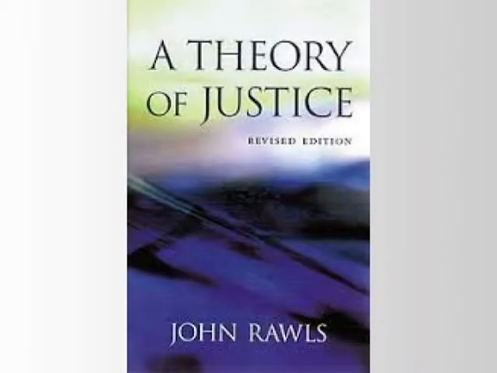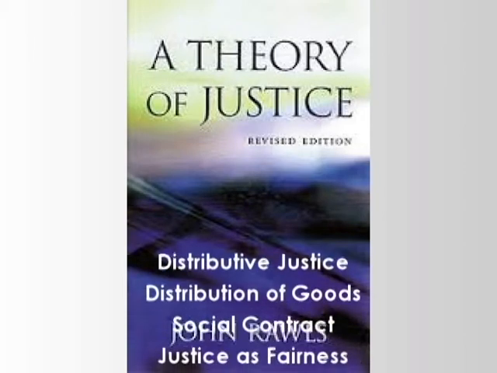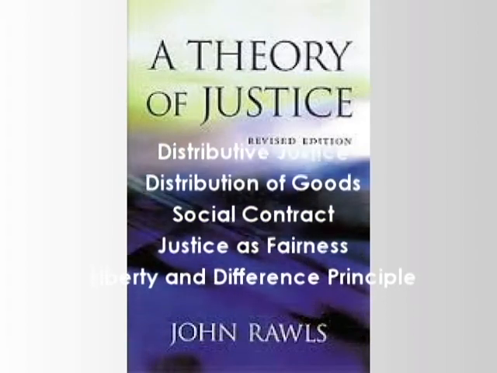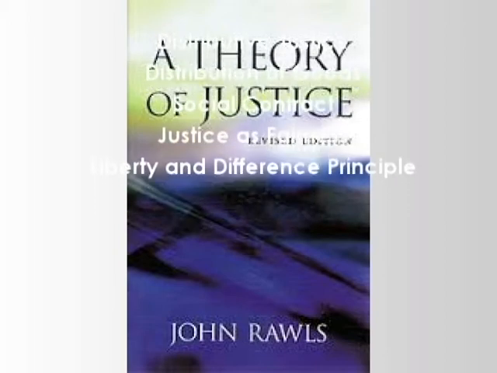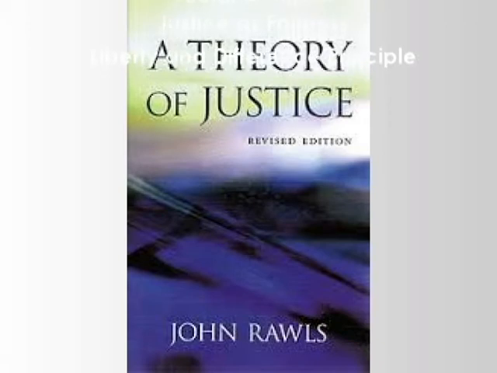Now, as you can see, this is the book authored by John Rawls. In here Rawls attempts to solve the problem of distributive justice, the socially just distribution of goods in a society, by utilizing a variant of the familiar device of the social contract. The resultant theory is known as justice as fairness, from which Rawls derives his two principles of justice, the liberty principle and the difference principle.